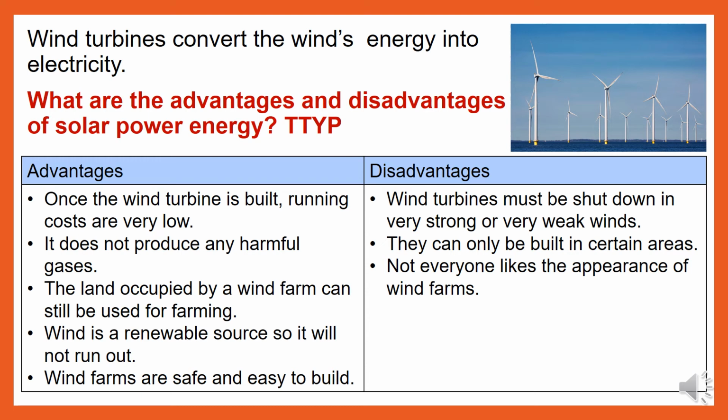The land occupied by a wind farm can still be used for farming. Wind is a renewable source, so it will not run out. Wind farms are safe and easy to build. And then we have the disadvantages. Wind turbines must be shut down in very strong or very weak winds. They can only be built in certain areas, and not everyone likes the appearance of wind farms.